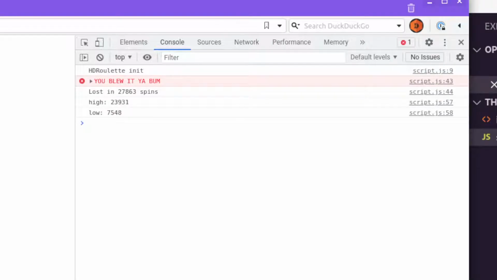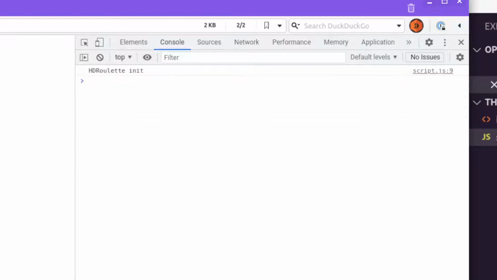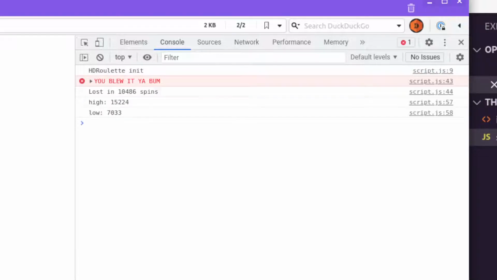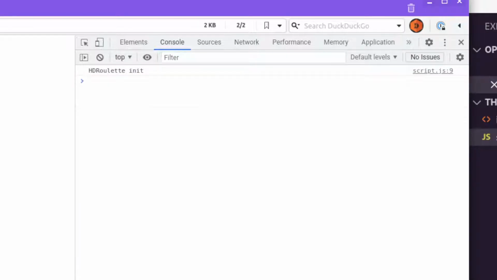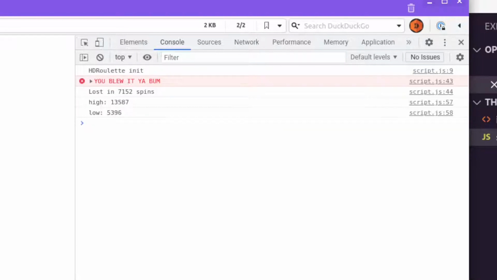Let's up this pool to $10,000 and see what happens here. Here we go, 27,000 spins. Our highest was almost 24 grand, and our lowest was 7.5 grand. Just to show you some different spins here. But as you can see, we always lose. It never fails to lose. You will always lose doing this. As you can see, in most of these spins we're losing pretty much half of our initial 10,000 here. This is just insane.